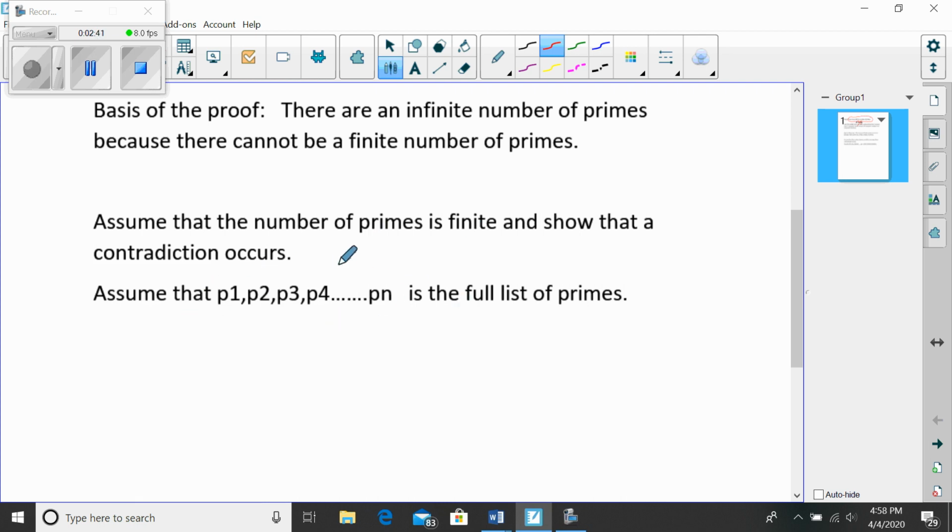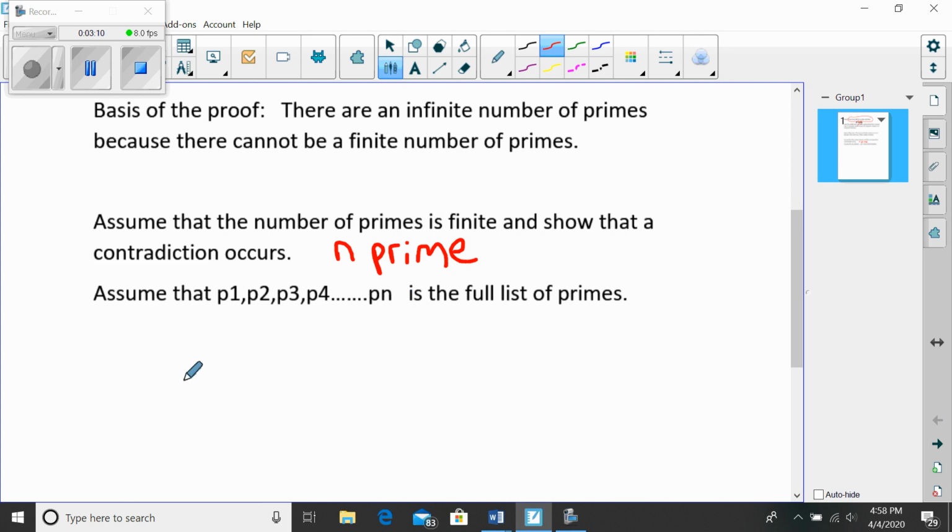So if I were to say there's a finite number of primes, there's n primes, and that's all that live in the universe, then I have some number n, and that's how many primes I have, and then that's it. If the number of primes was finite, I'd be able to list them all out. So I'd have prime 1, prime 2, prime 3, prime 4, prime 5, up to prime n. That's the full list of primes.